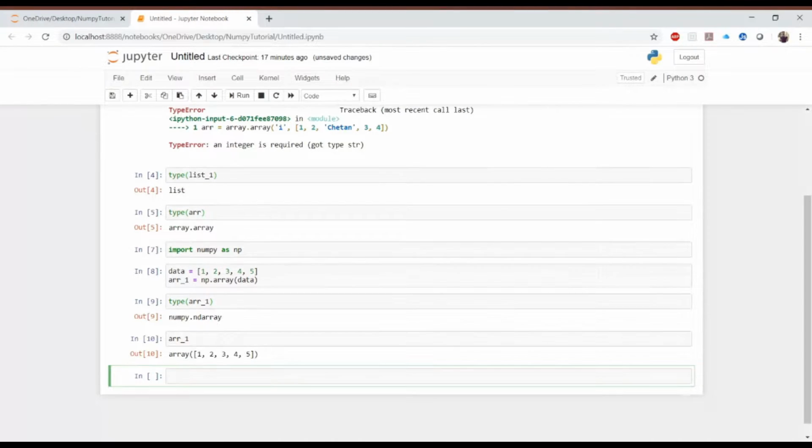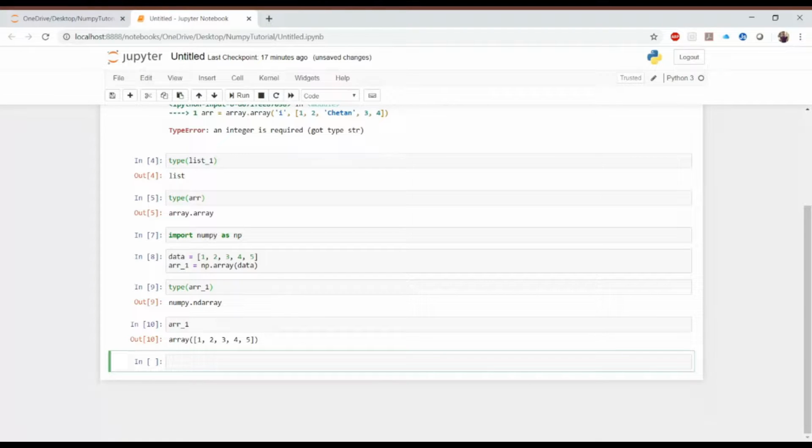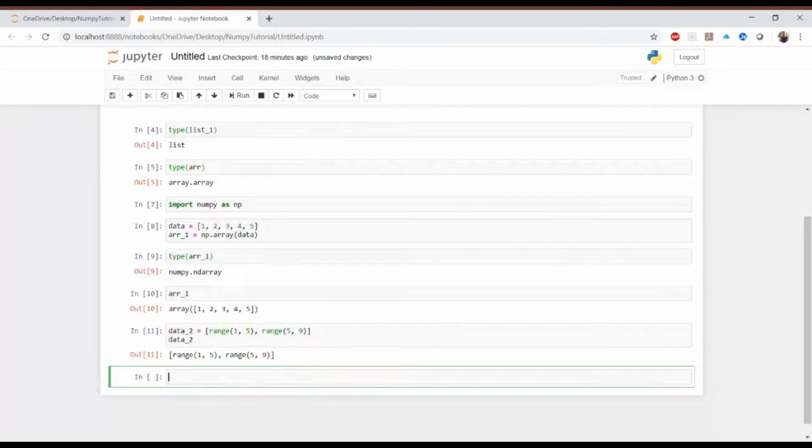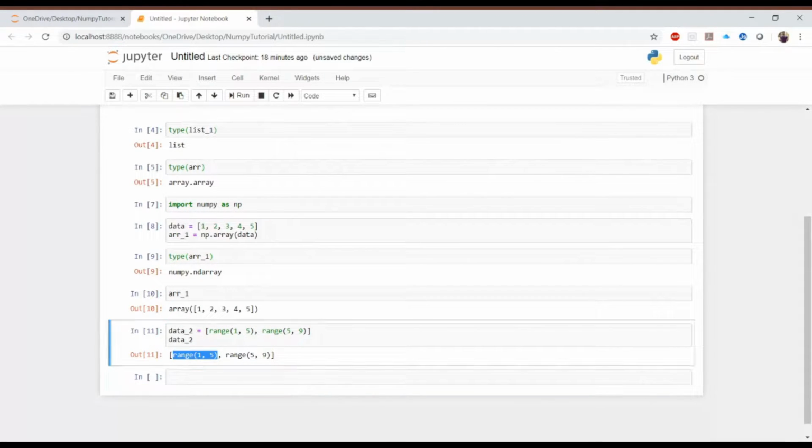Let's say that I want to create an array out of the range function. All of you are probably familiar with the range function. I create data_2 and add range, the first one from 1 to 5 and the other from 5 to 9. So this is the data_2 object. If I print data_2, you can see it has two objects of the range class. There is one range object from 1 to 5 and one range object from 5 to 9.